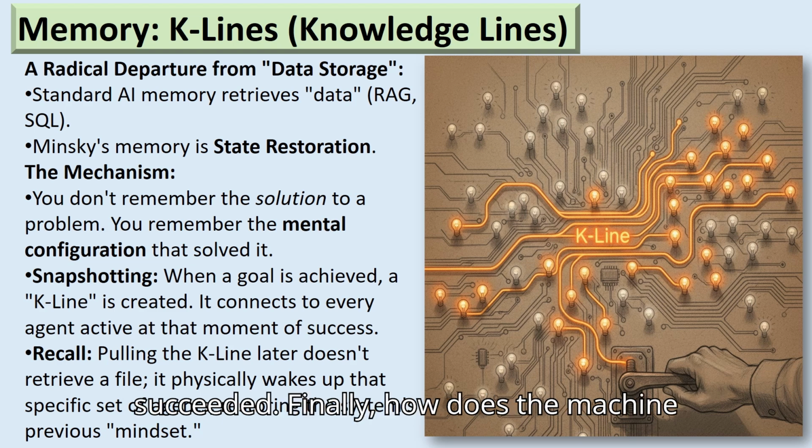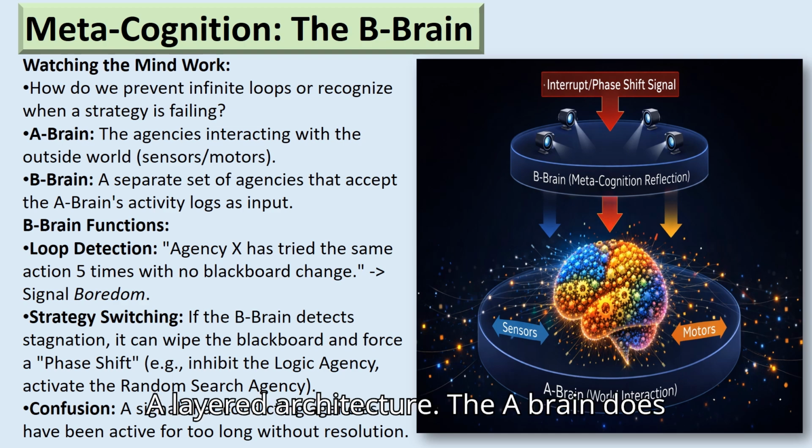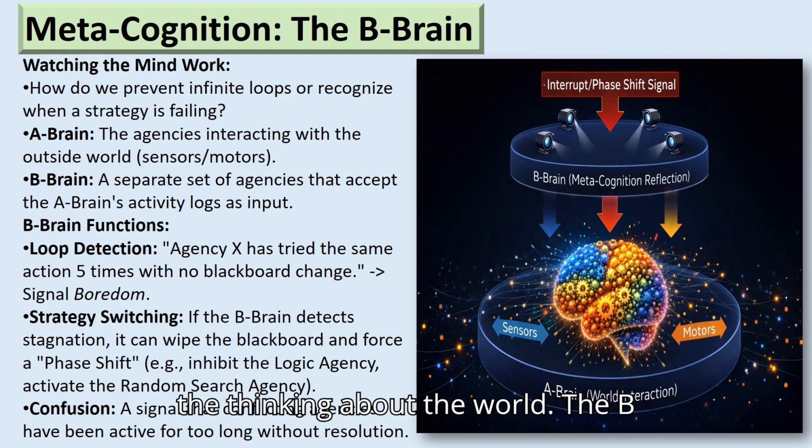Finally, how does the machine know when it's stuck? Minsky proposed a layered architecture. The A-brain does the thinking about the world. The B-brain thinks about the A-brain. The B-brain doesn't know math or vision. It only monitors neural traffic patterns.